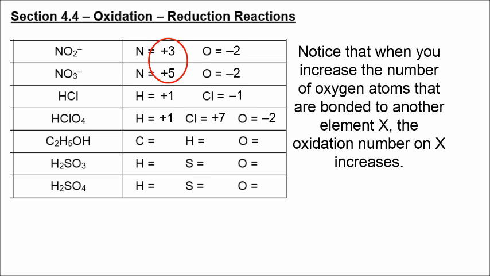Chlorine is +7 in perchloric acid. Carbon is -2 in ethanol. Sulfur is either +4 or +6. When you change from sulfurous acid to sulfuric acid, you're again increasing the number of oxygen atoms and increasing the oxidation number on the element that's bonded to it.